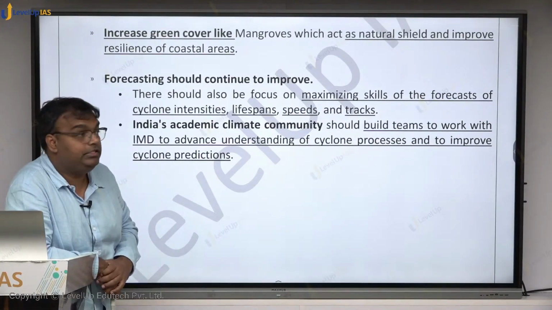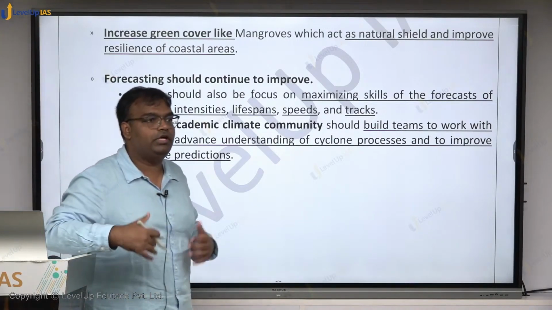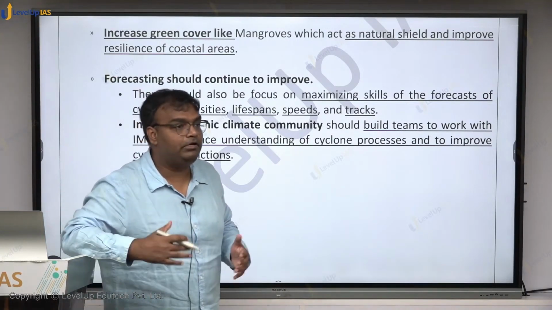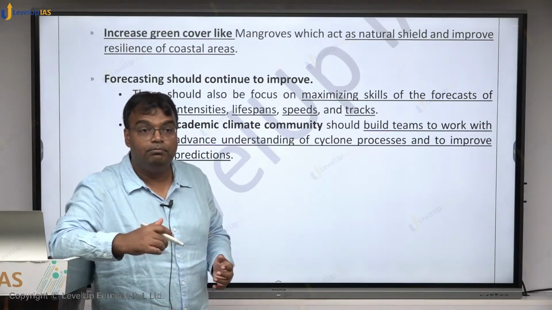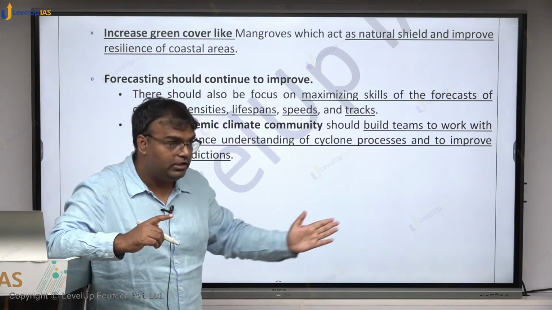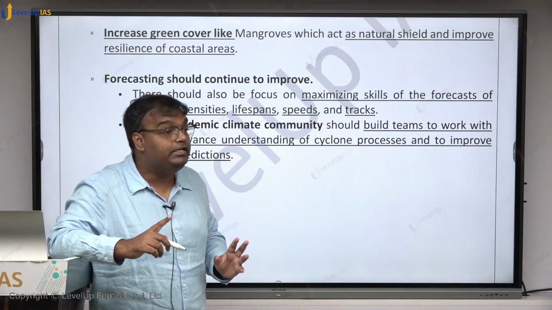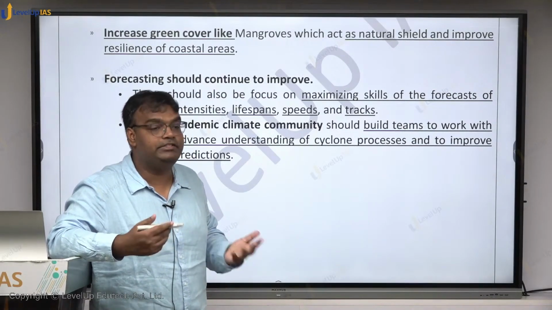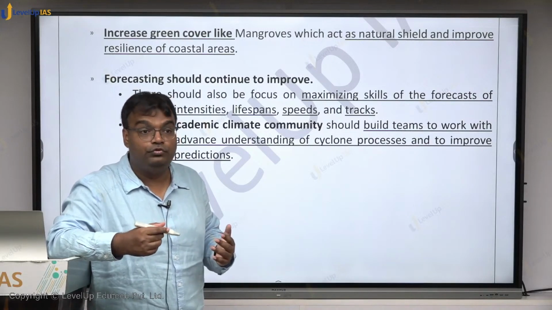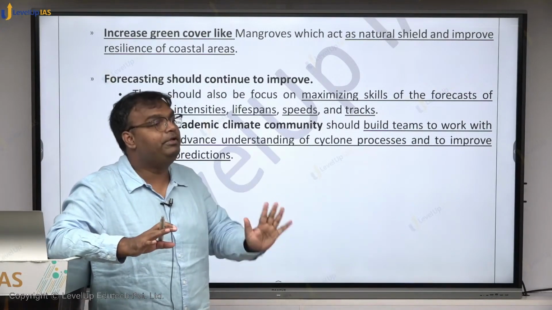Why does forecasting need to improve? First of all, forecasting gives us more time. Better forecasting gives us more time. Better forecasting can tell us what path this cyclone will take. Better forecasting can tell us what the intensity of the cyclone will be, and thus whether we need to evacuate people, or we just need to give them a suggestion to close everything and remain inside their homes.